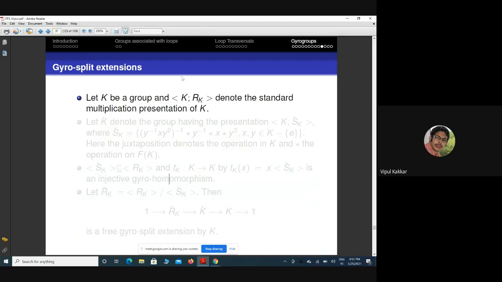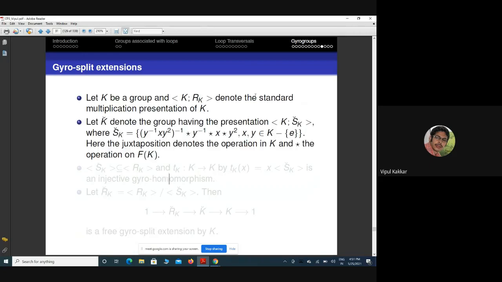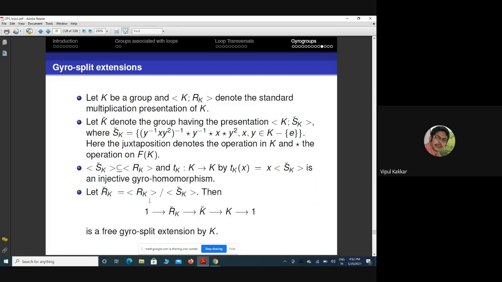Let us consider K to be a group, with the standard multiplication presentation on K. K check denotes the group with the presentation S_K check, where S_K is the collection of all such words, where juxtaposition is the operation in the group and star is the binary operation on the free group on K. One can check that the normal subgroup of this S_K check sits inside this standard presentation, and one can define the mapping T from K to K check, and in turn we get the short exact sequence, and this T_K is actually the section from K to K check.